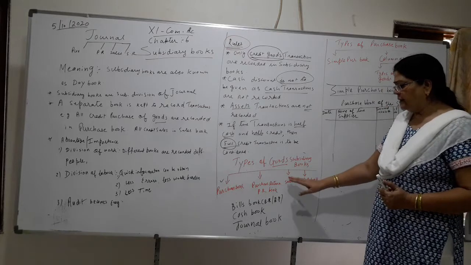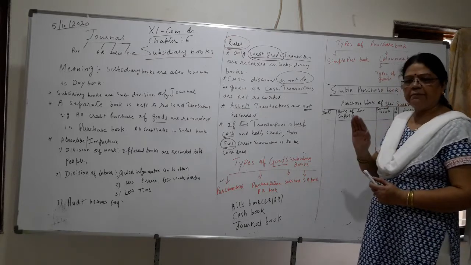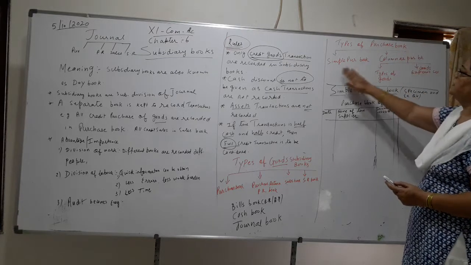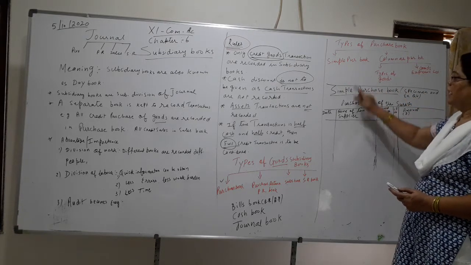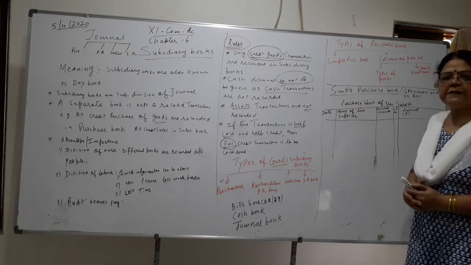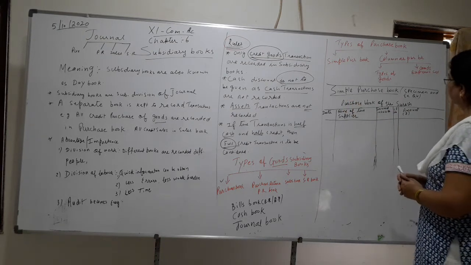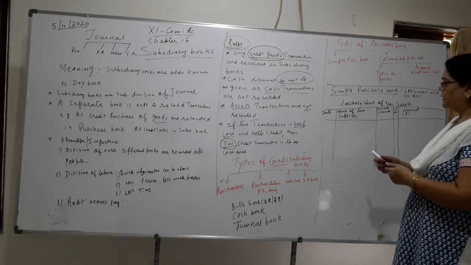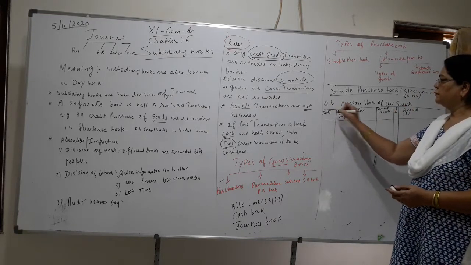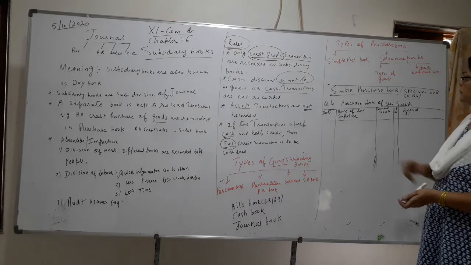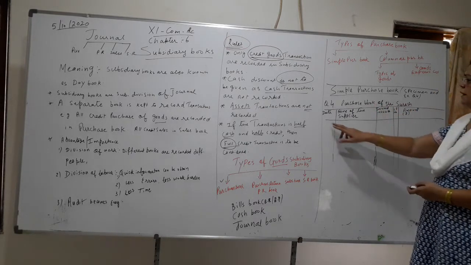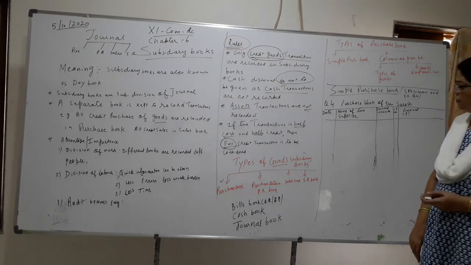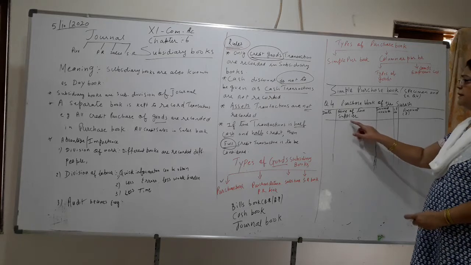Now purchase return, sales return, all books are the same, but types of purchase book, please see. Simple purchase book. I have drawn the format or specimen for simple purchase book. Specimen and exercise question 4, children. Exercise question 4. Okay, so purchase book of Sri Suresh. Date. You have to write here the different dates when the transaction took place. Here, name of the supplier.